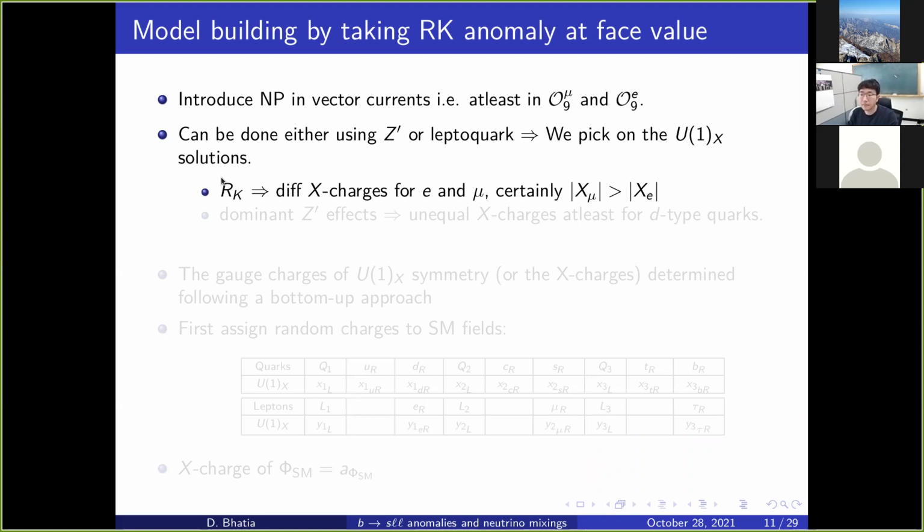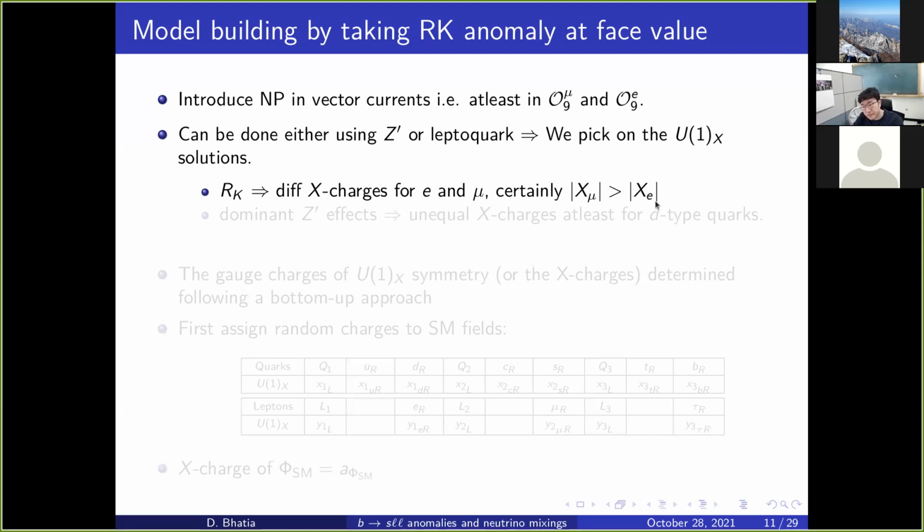As we mentioned, if RK or any other ratio observable is predicting lepton flavor non-universality, that means the X charge assignment for e and mu is certainly different. And also, since the global fit favors less new physics for the electron sector than the muon sector, certainly the X charge of muon should be larger than the X charge of electron.